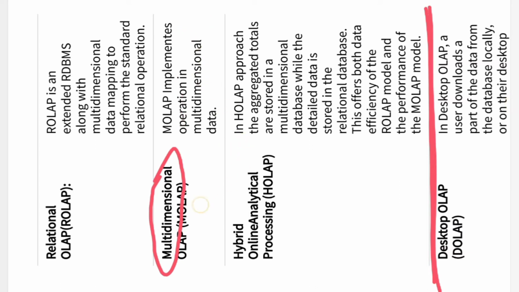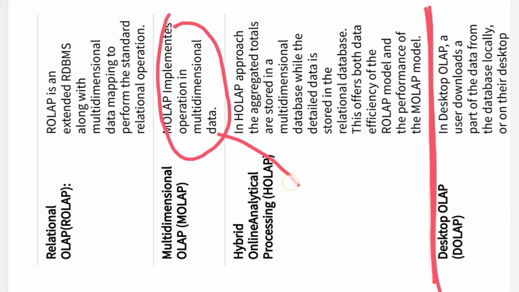Right, then we have the third category. Here the detailing will not be there. Whatever we do here, no detailing will be there because it is in aggregated form. Detailing will be where? Detailing will be here. Here the total detailing will be there. In the MOLAP system, multidimensional OLAP, there will be no detailing.